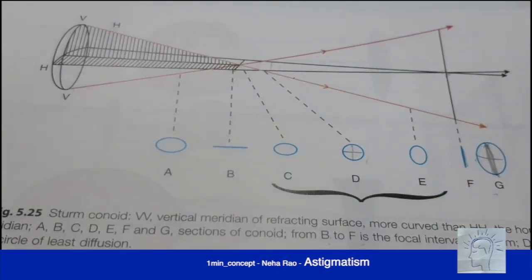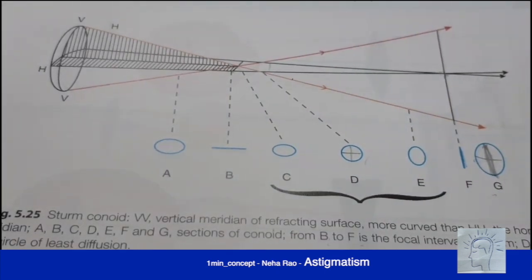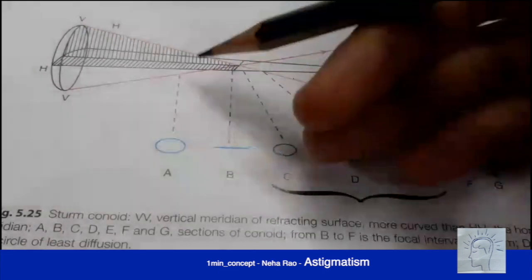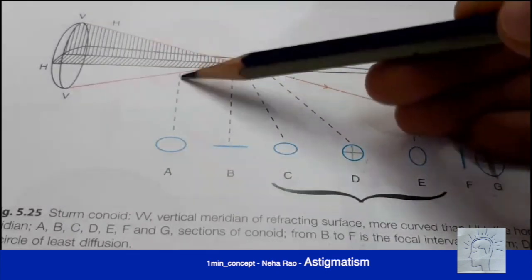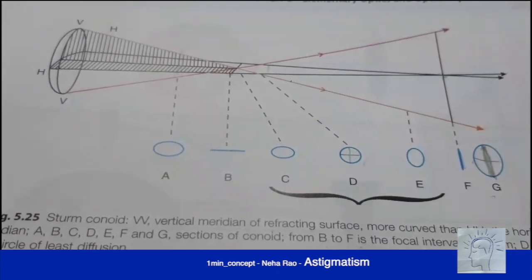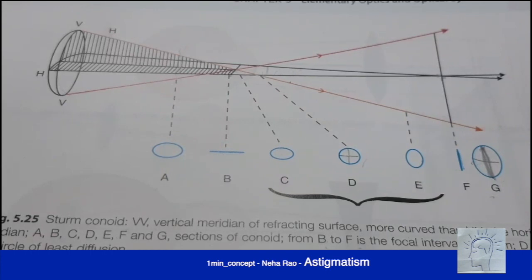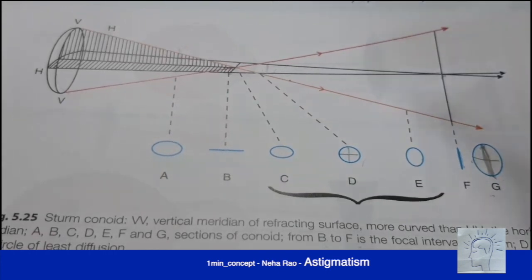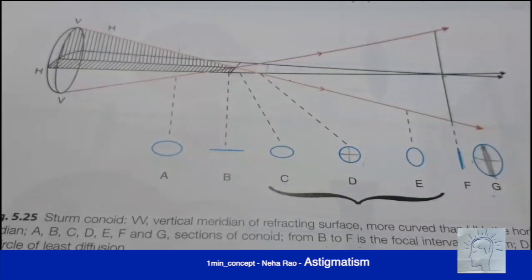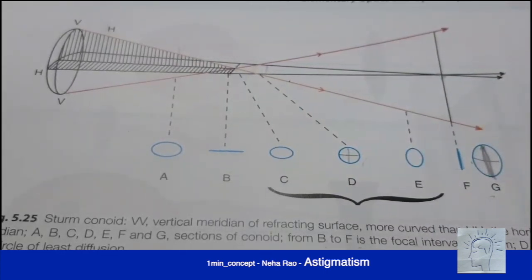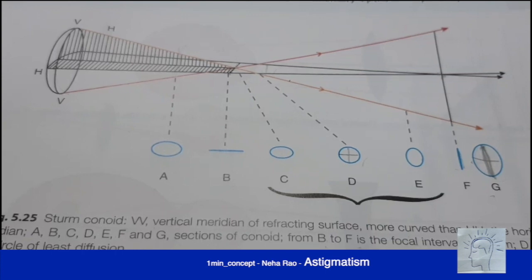focal interval of Sturm. Now to understand this more properly, let us imagine the retina at each of these points of the section which occurs clinically. So at A, you will have, as I mentioned before, compound hypermetropic astigmatism. At a point B, you will have simple hypermetropic astigmatism, because it's called simple because one of the focal lengths is occurring there.